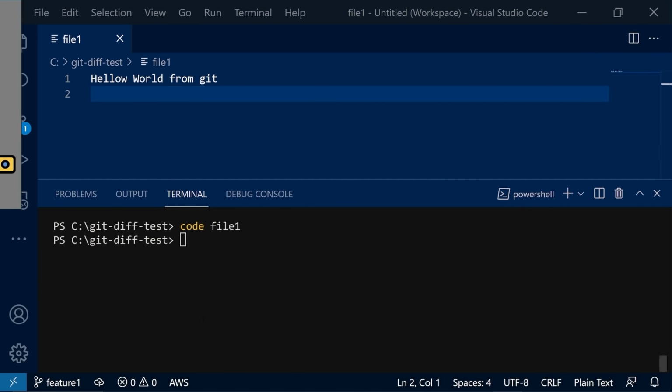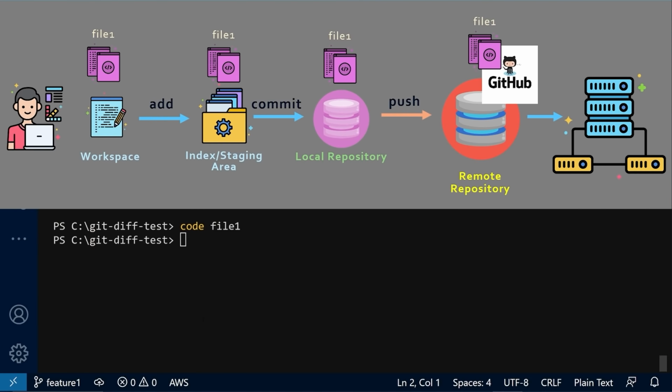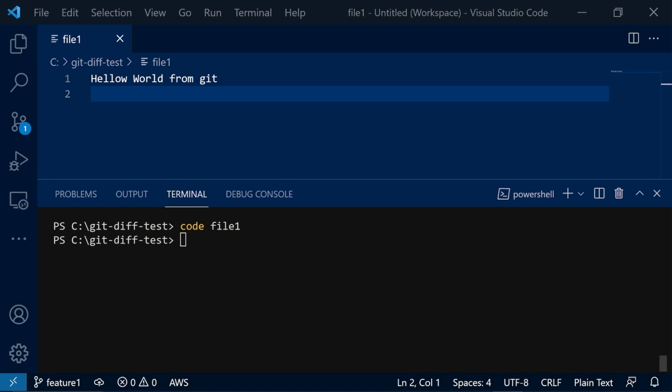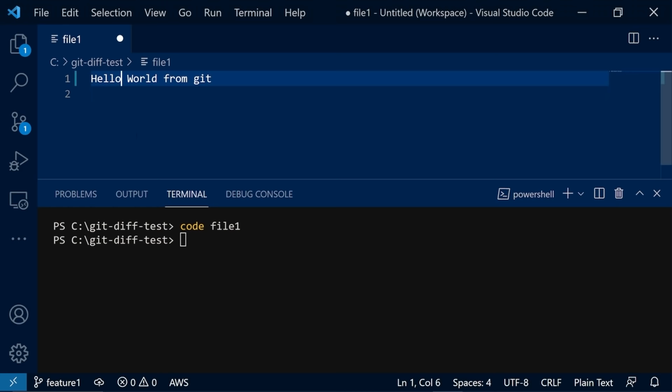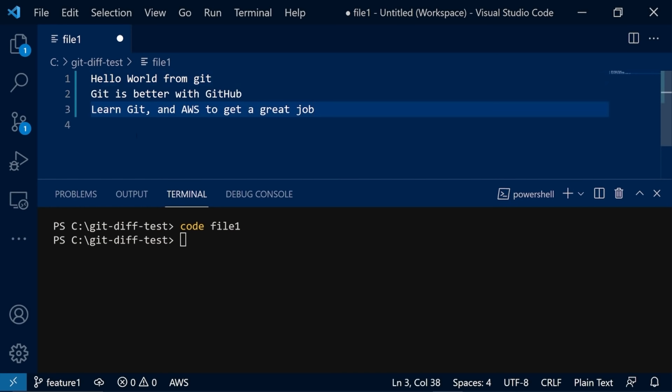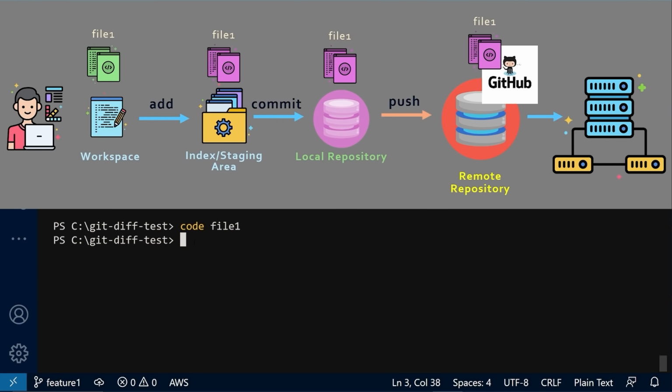At this point, file1 is in your working area, staging area, local repository, and GitHub remote repository. You notice that you misspelled the word hello in that file, and you want to fix it, and you fix this line. And you also added these 2 lines, Git is better with GitHub and learn Git and AWS to get a great job. So you save this file, and before you move this change to the staging area, you want to see the difference between the files. You do that by running git diff command. Git diff command shows the difference between the files in your working area and staging area.